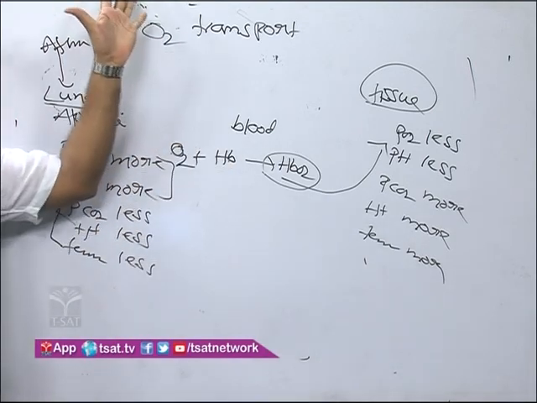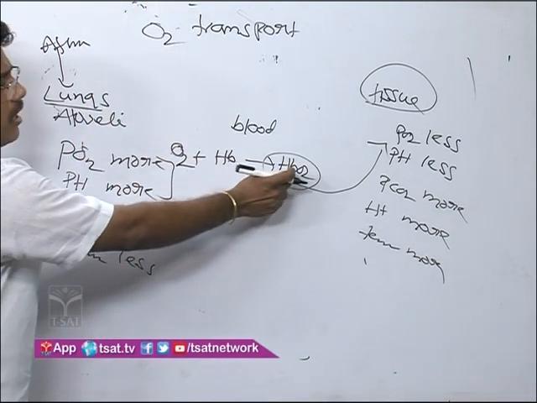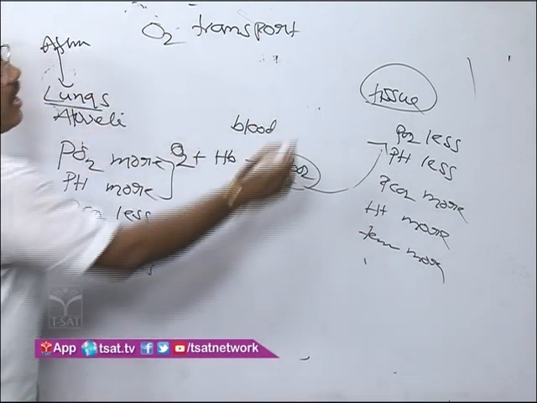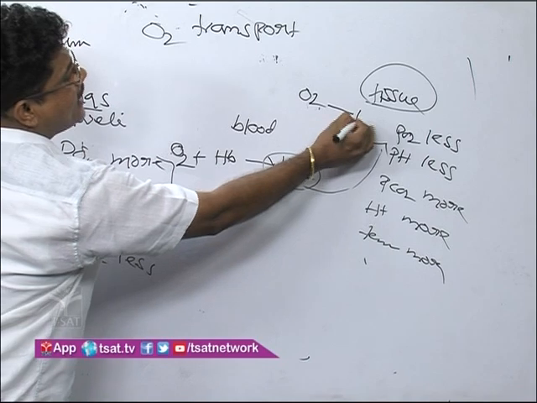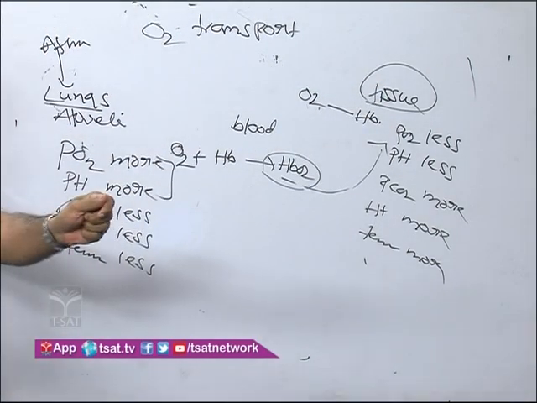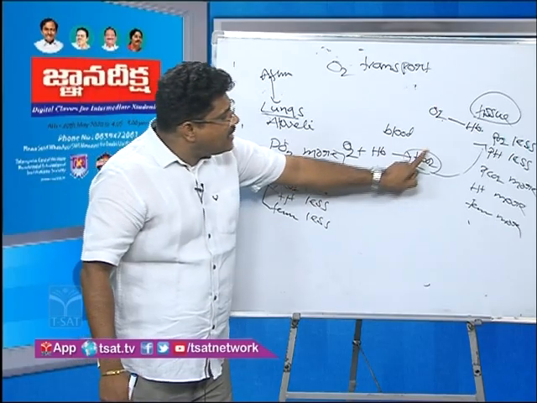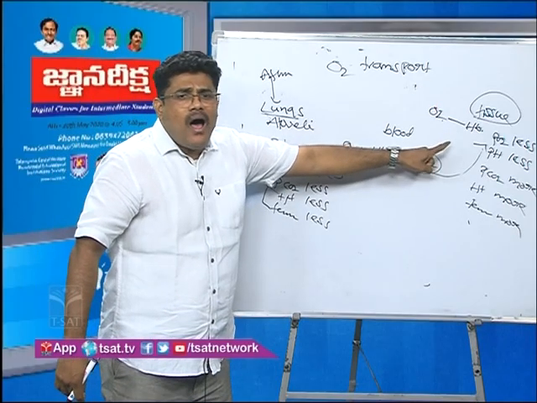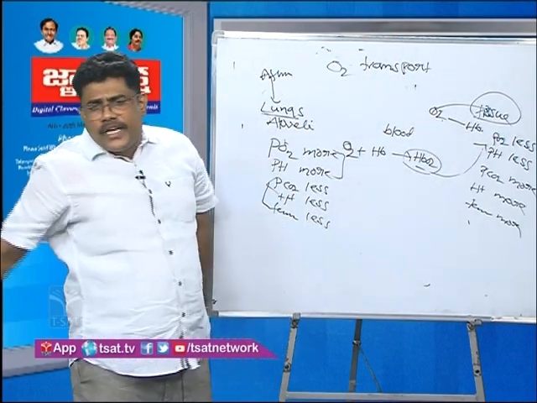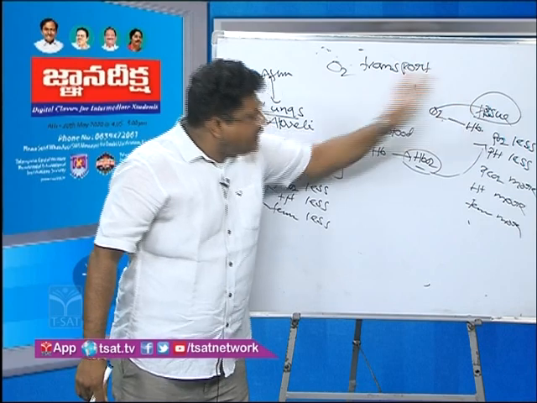That means oxygen and hemoglobin are dissociated. Finally, in the tissue area, oxygen enters into the tissues.